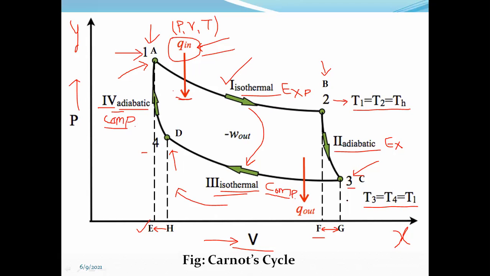So overall we have four processes. First is the isothermal expansion, second is the adiabatic expansion, then isothermal compression and adiabatic compression. So overall we have two expansions and two compressions. The first expansion is isothermal, the second expansion is adiabatic, then in the reverse manner, isothermal compression and adiabatic compression. So this is the indicator diagram, or pressure and volume relationships, of the Carnot cycle.